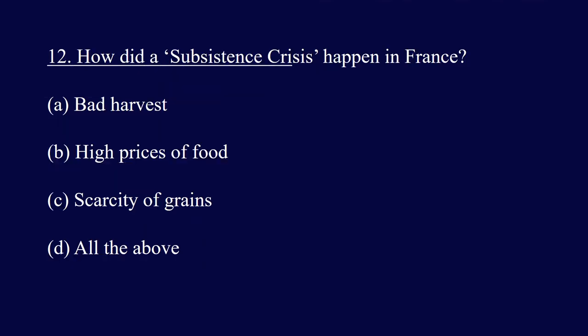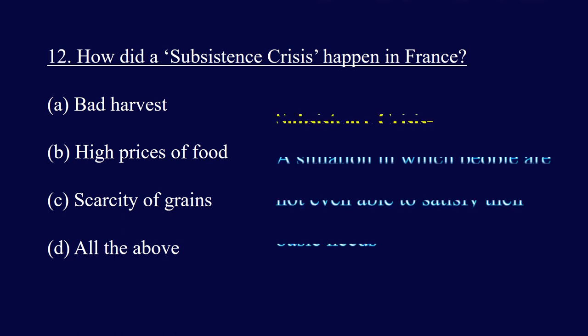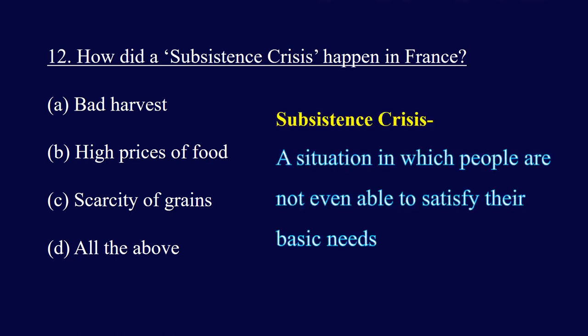Question 12. How did a subsistence crisis happen in France? The options are bad harvest, high prices of food, scarcity, shortage of grains, all the above. And the right answer is all the above. Bad harvest, high prices of food, scarcity of grains were the reasons of the subsistence crisis in France.